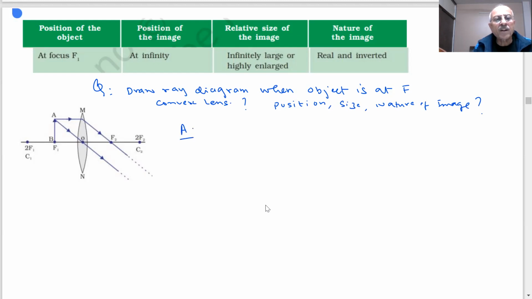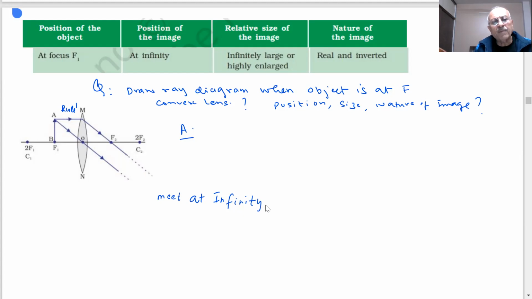Then what is our answer? Again, I am using the rules. First rule: a ray parallel to the principal axis passes through the focus. If I pass a ray through the optical center, it will pass straight. Now it is very clear, students, that these lines look parallel, so they will meet at infinity, at a far away distance.